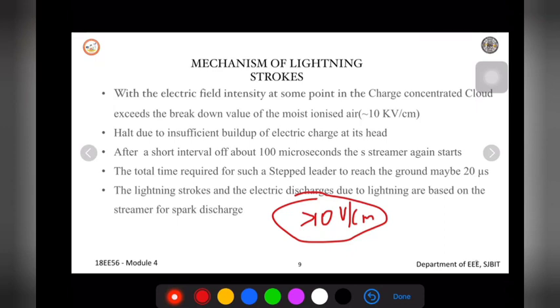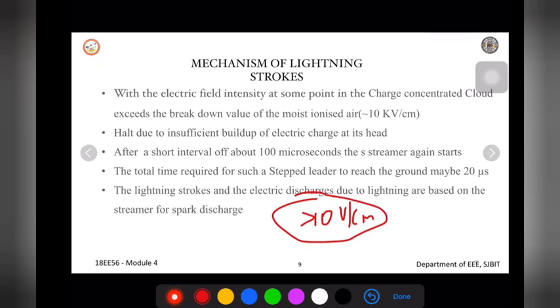And during this lightning, we might observe a halt. You might observe that the lightning stroke will start from the cloud and go some part of the way to the earth. We can see that lightning path. Later, there will be a halt. Suddenly it stops, and suddenly it continues. This halt is due to insufficient buildup of electric charge at the head of the discharge.